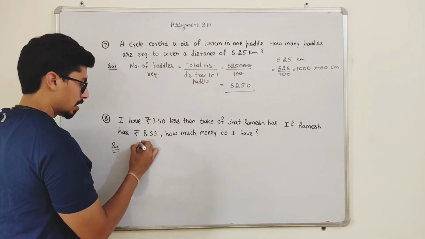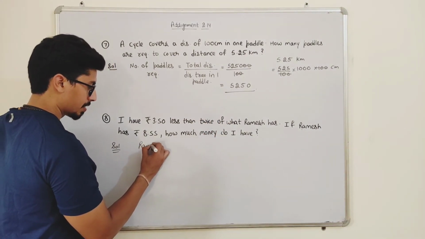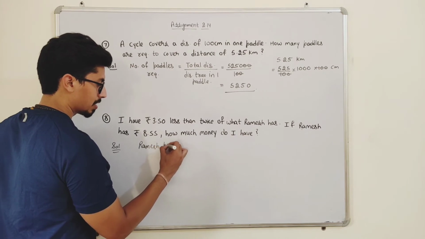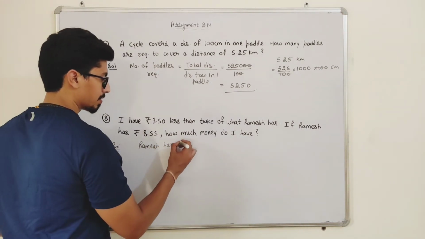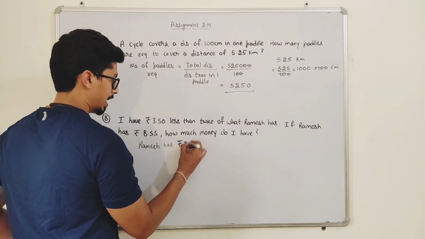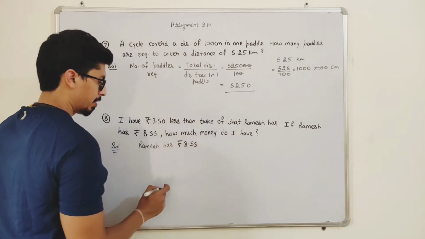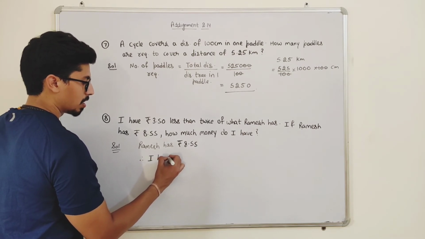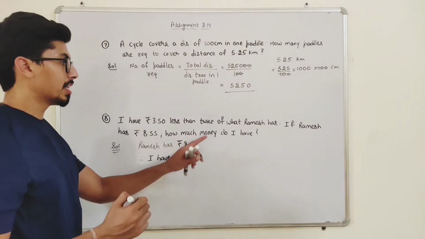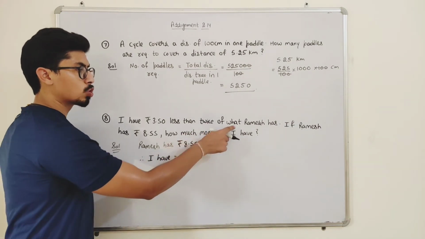See, Ramesh has how much rupees? He has rupees 8.55. Therefore, I have how much rupees, students? It will be twice of what Ramesh has.